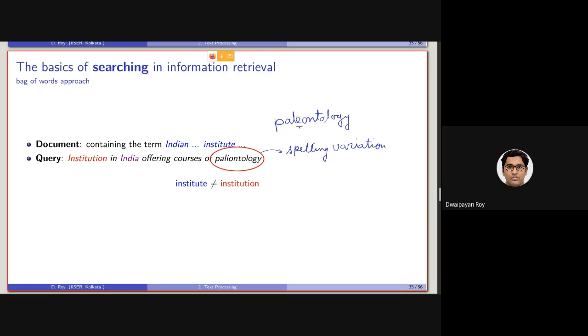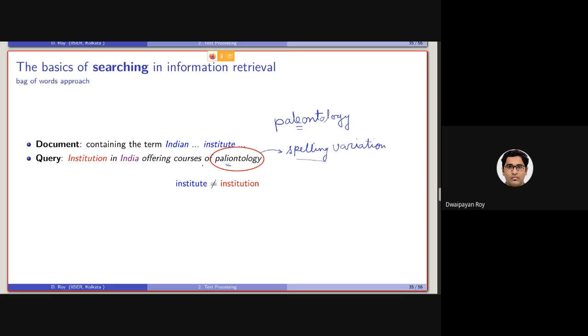So instead of this E, the user who came up with this query had written I instead of E. So a spelling variant normalizer or spelling variant checker can take care of this.